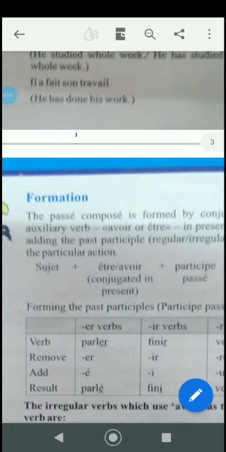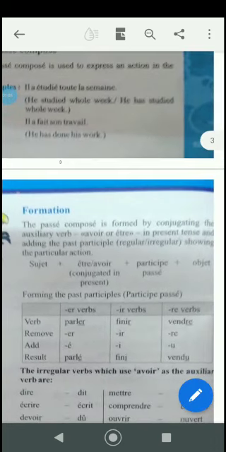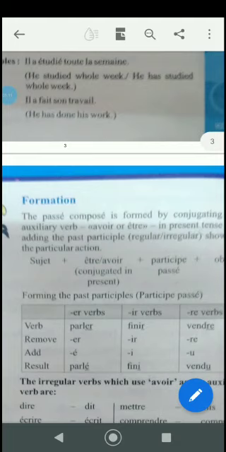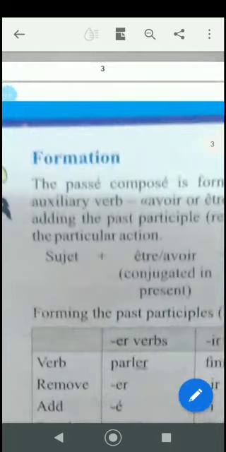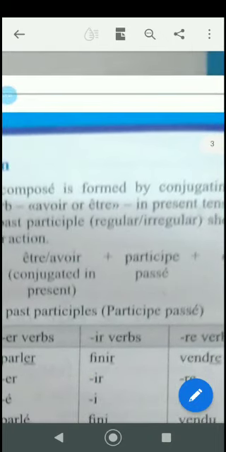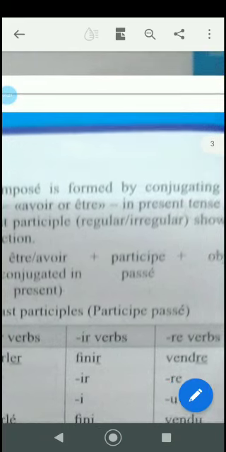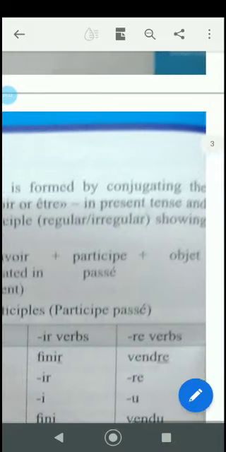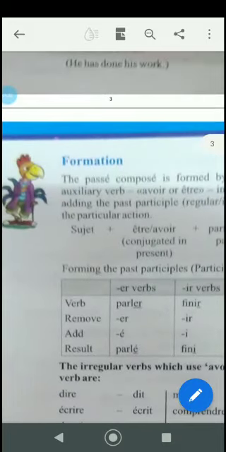In English we say I have done it, I had done it, you had done. We make use of have, had. These are the helping verbs, or auxiliary verbs. In French also, when you conjugate in the passé composé, the past tense, you have to make use of the auxiliary verb. That auxiliary verb has to be either être or avoir. You cannot take both in the sentence while conjugating the past tense. It is the present tense of the auxiliary plus the past participle, regular or irregular.